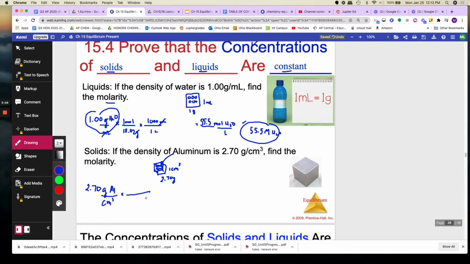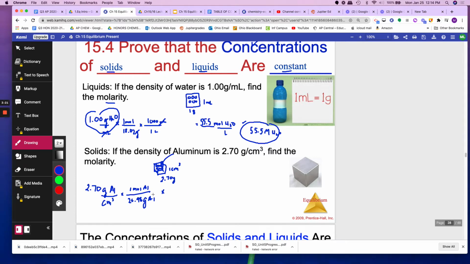Okay, again, change aluminum to moles. 1 mole of aluminum is 26.98 grams. Okay, so grams is gone. I'm going to bring centimeter cubed on top. 1 centimeter cube is the same as 1 milliliter.